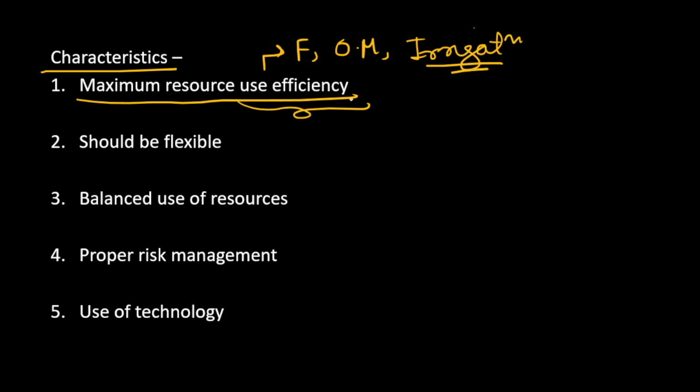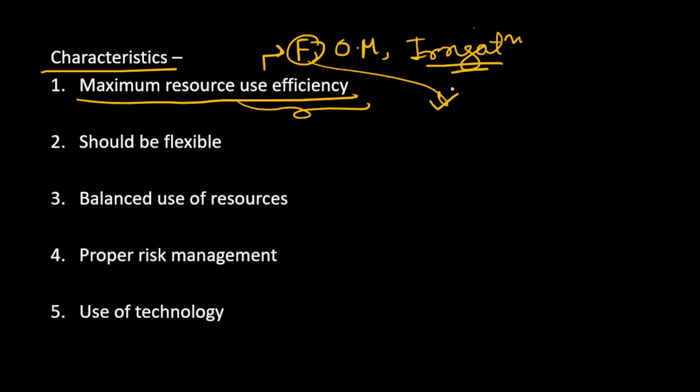That is, we should not use anything in excess or in less amounts. There should be optimum use, and the use efficiency should be maximum, be it irrigation use efficiency, or you can say water use efficiency, or nutrient use efficiency.